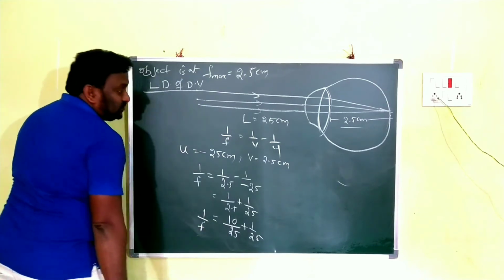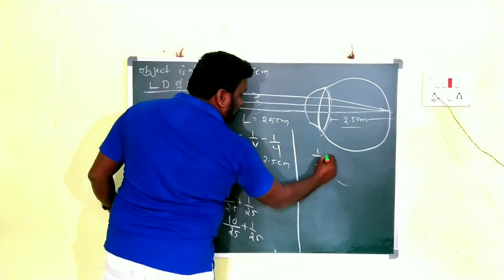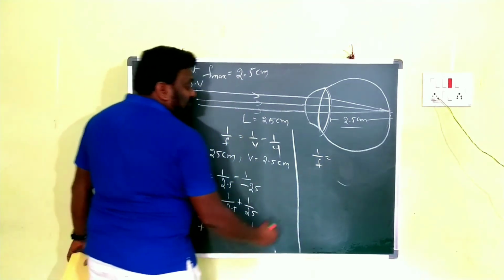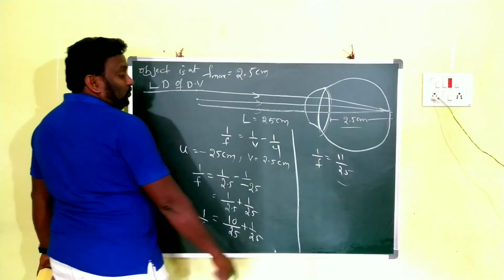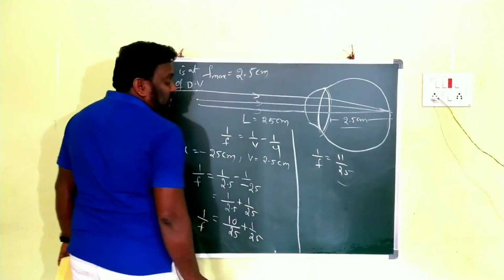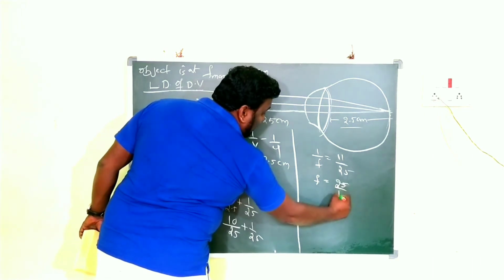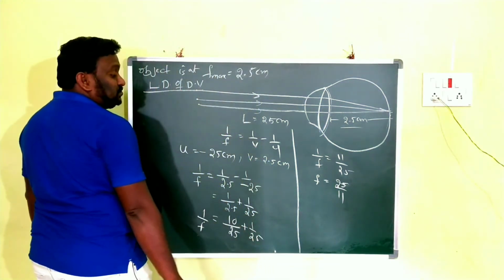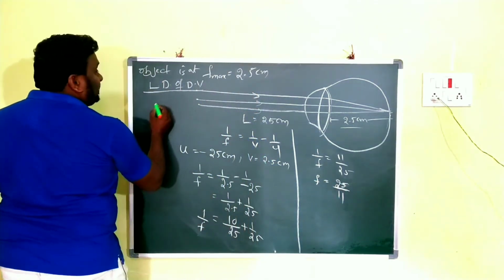This is what? 1 by f. From that what do we get? 1 by f is equal to 11 by 25. That means f is equal to 25 by 11. f is equal to 25 by 11. So you have to do this division now.